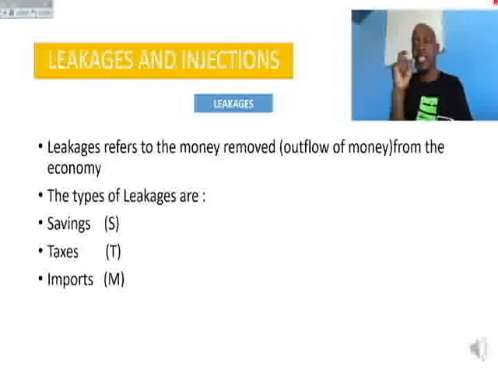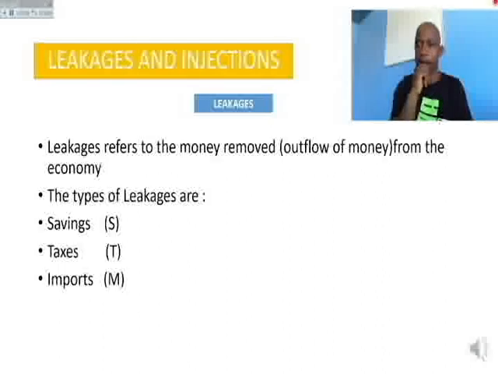When you hear the word leakage, you must think of the word leak. What does it mean to you? It's just something that has been taken out. Let's take an example of a car. A car operates with oil, it operates with fuel and so many other things.